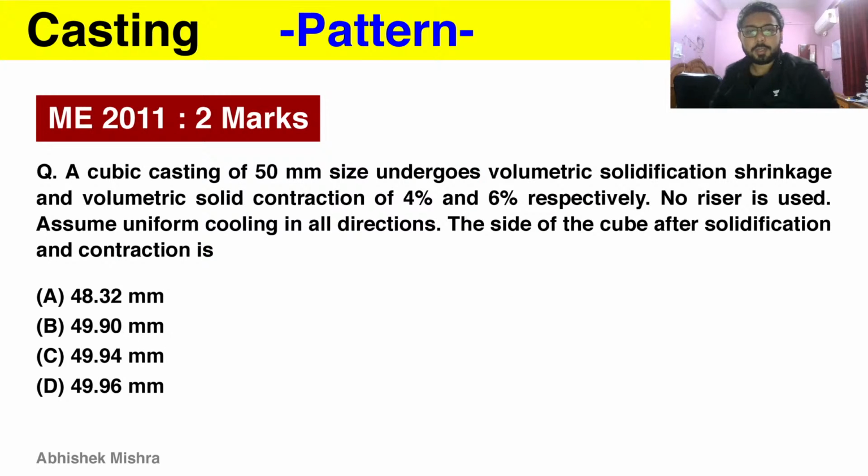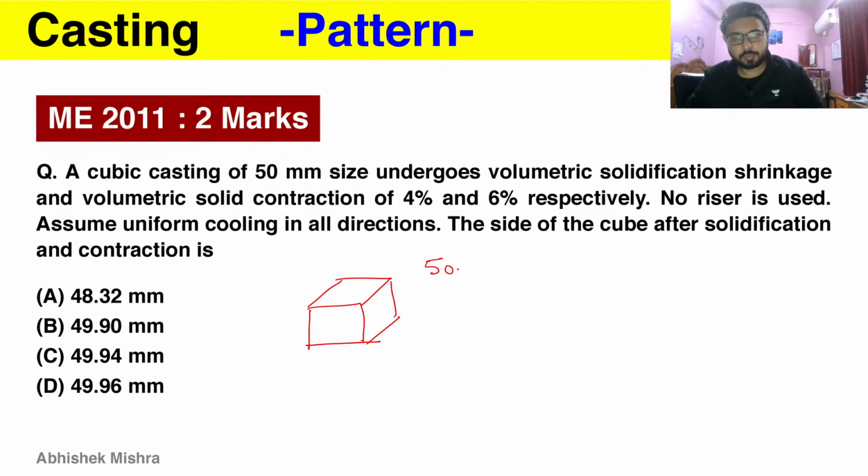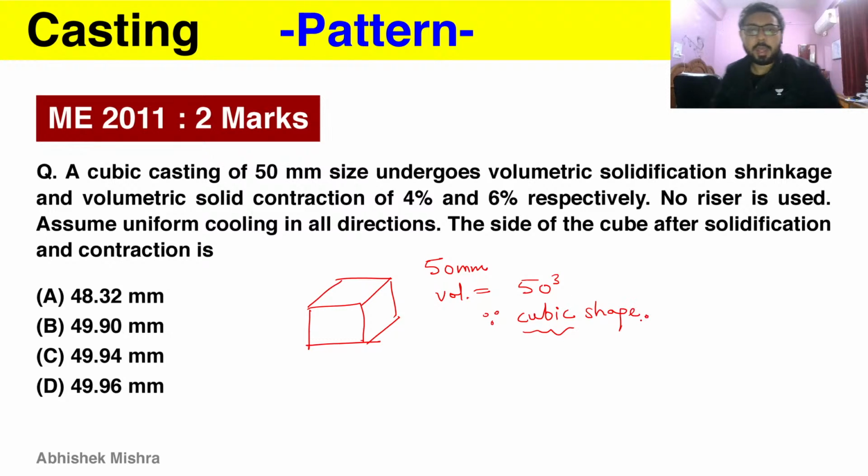So we have this question in which a cubic casting of 50 mm size is provided. Its size is 50 mm, so its volume will be 50 cube, since it is cubic. And there are two types of shrinkages happening: solidification and solid, and both are volumetric. In this question liquid shrinkage is not given, so we will just ignore it. It is none of our concern.